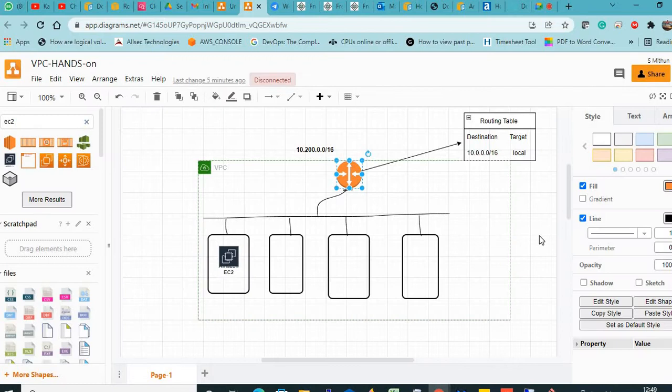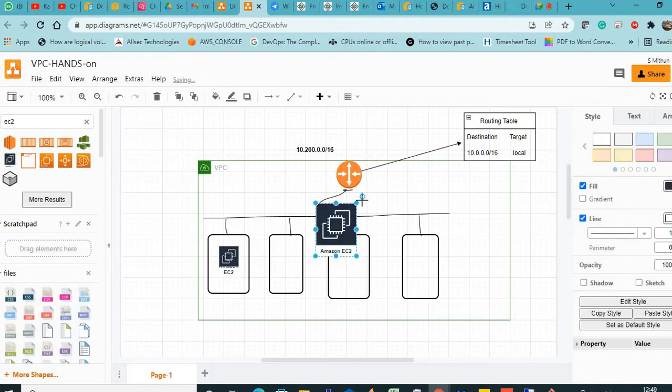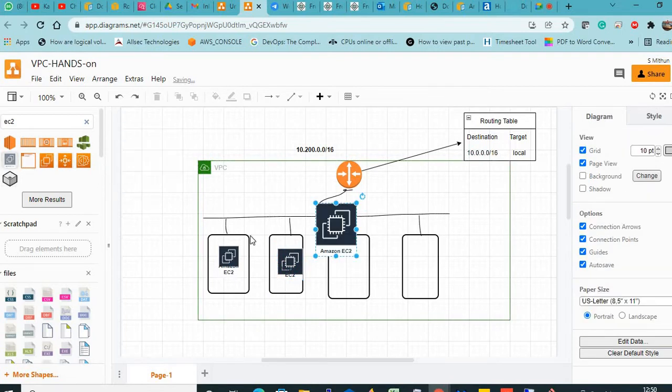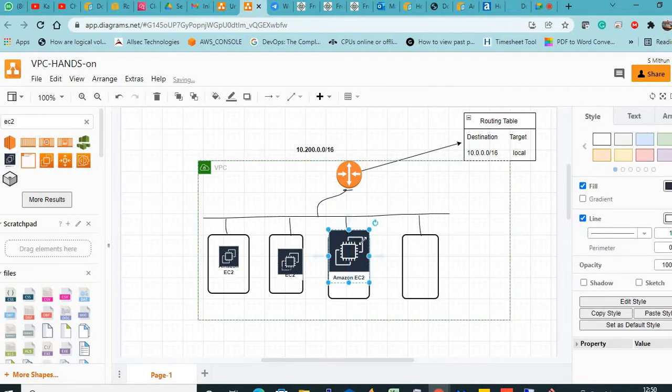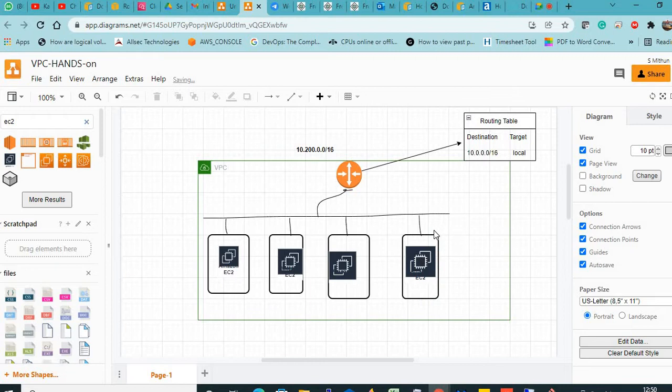Now coming back to this diagram, what we discussed is that locally we are able to connect. Now there is one more EC2 instance. Let me draw two more. Now in each subnet, imagine there are 10 servers. But because of this rule, everyone will be able to communicate with each other.